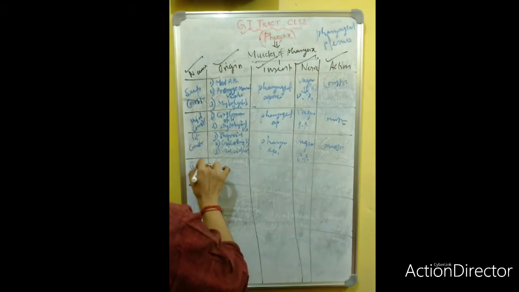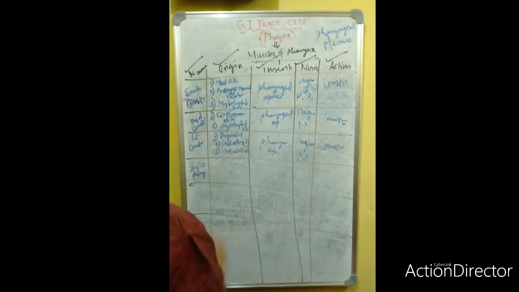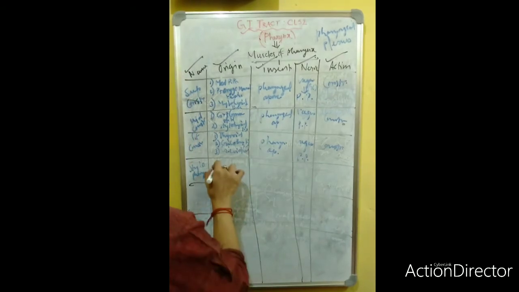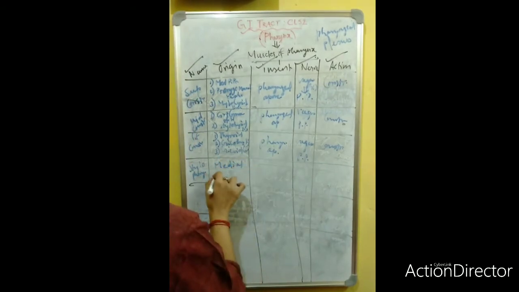Next, stylopharyngeus. Stylopharyngeus originates from the medial surface of the styloid process.